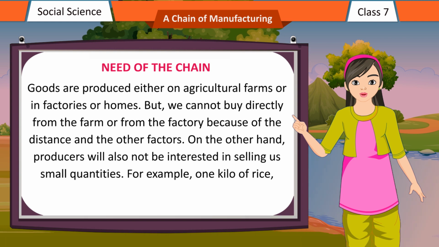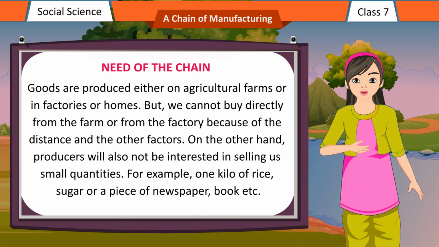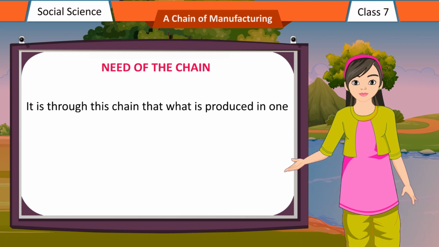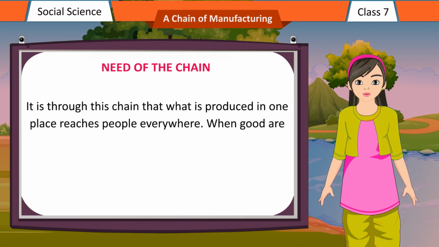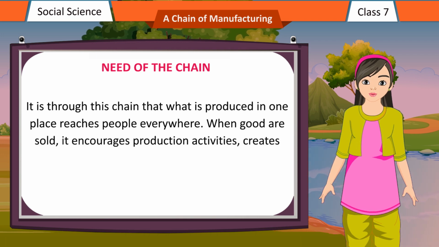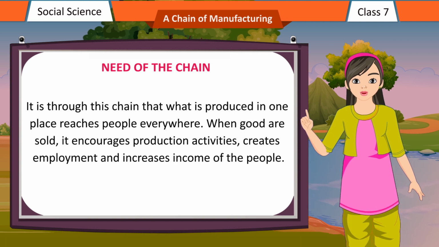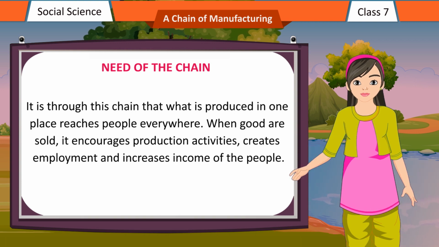For example, 1 kilo of rice, sugar, or a piece of newspaper, book, etc. It is through this chain that what is produced in one place reaches people everywhere. When goods are sold, it encourages production activities, creates employment and increases income of the people.